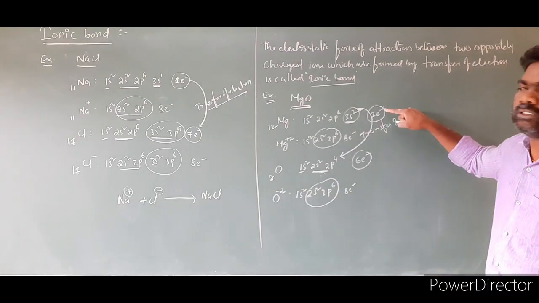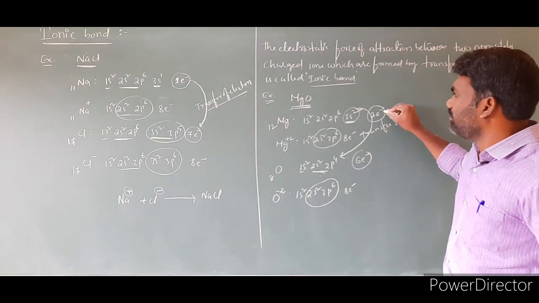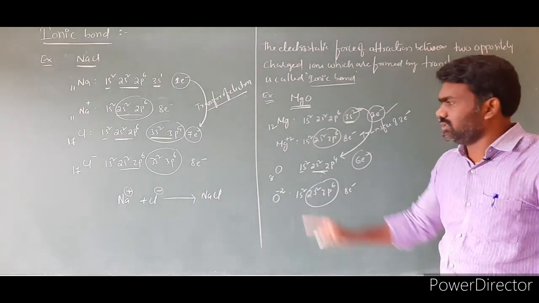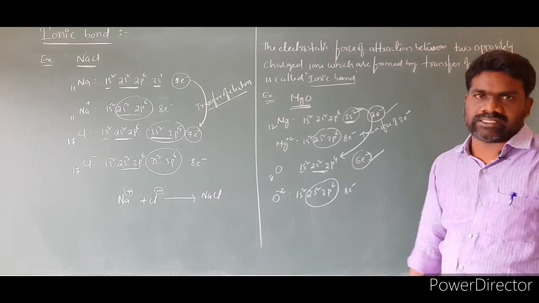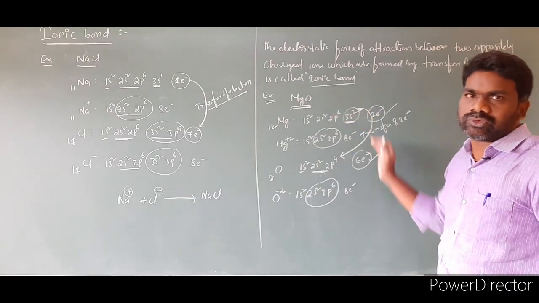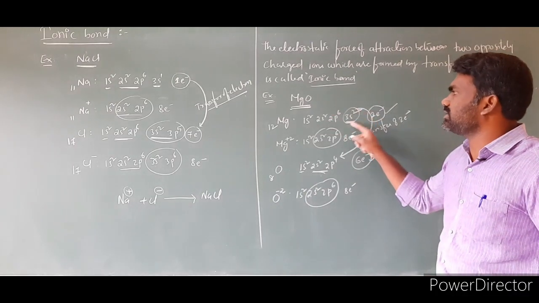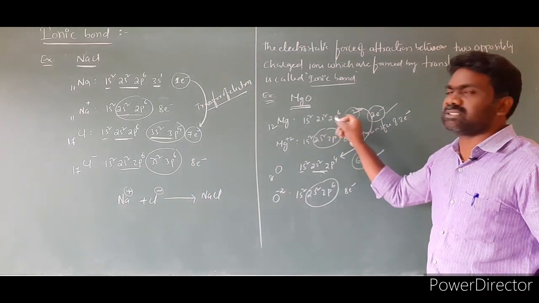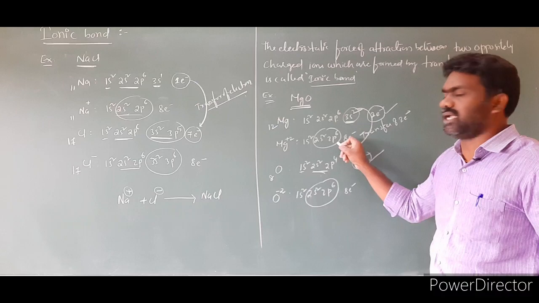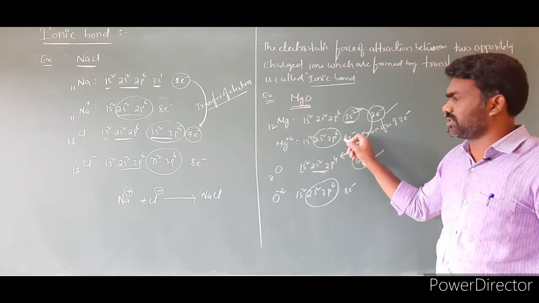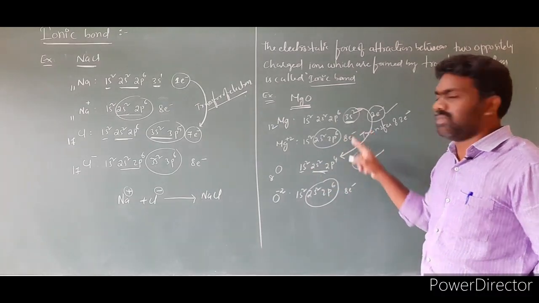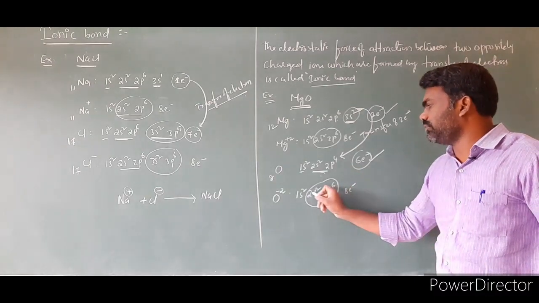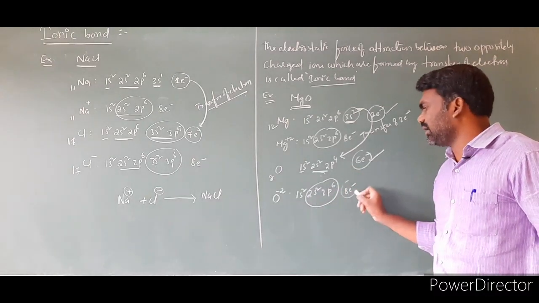So before transferring, magnesium has 2 valence electrons. Oxygen has 6 valence electrons. After transfer, these 2 electrons are transferred to oxygen. As a result, how many valence electrons remain on the magnesium? 8. It reaches octet configuration. Oxygen takes 2 electrons from the magnesium, then it will reach the 2s2, 2p6 configuration. It also has 8 electrons.